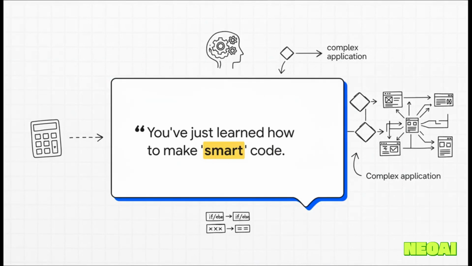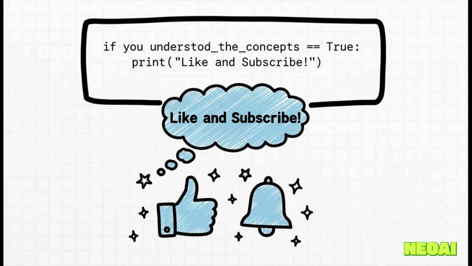And seriously, don't brush this off as a small thing. Learning how to control the flow of your program based on different conditions, that is a massive, massive step. It is the fundamental difference between a simple script and a truly useful application. So, let's just put our new skill to use one last time. If you understood the concepts is equal to true, then I guess it's time to print.